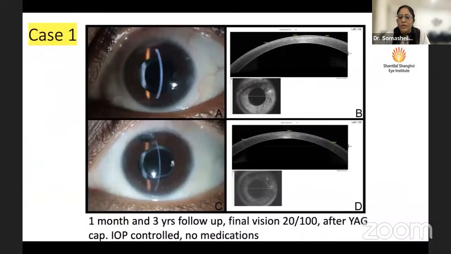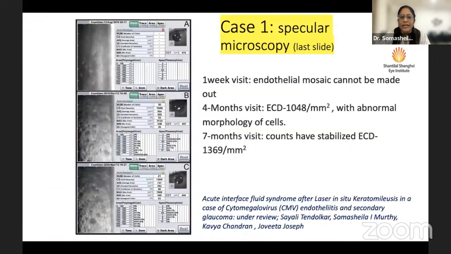Unfortunately, vision doesn't improve beyond 20/100 because of her advanced disc damage in that eye. So this was a case of CMV endotheliitis, which was missed for almost 16 years that the patient has been having this disease. And why do I call it endotheliitis? Especially CMV amongst the viruses, and of course HSV also, just loves the corneal endothelium, attacks that. In the case of CMV, you can see very early distress of the corneal endothelium. Of course, this patient had the disease for so long, so it's not surprising that this was at entry level.